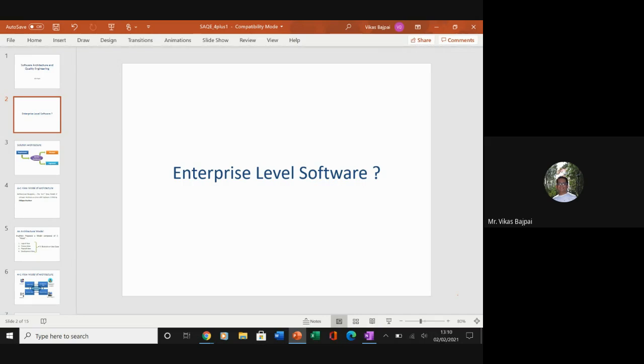So any software which becomes an integral part of this particular system would be called enterprise level software. That means this time it's not for an individual, but for an organization for a specific purpose.